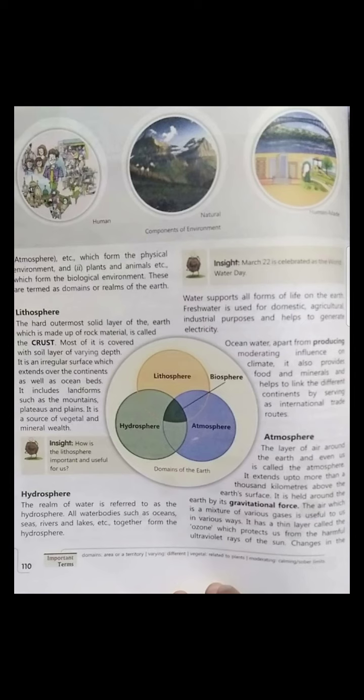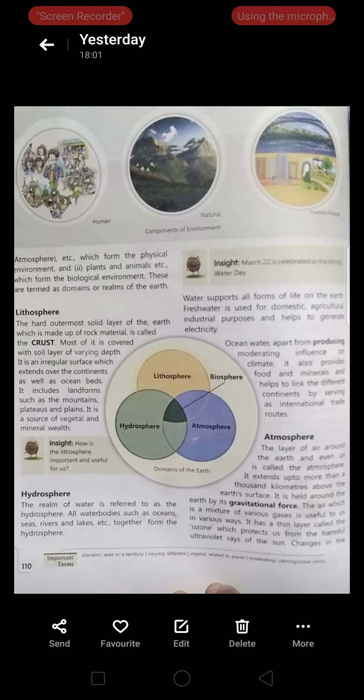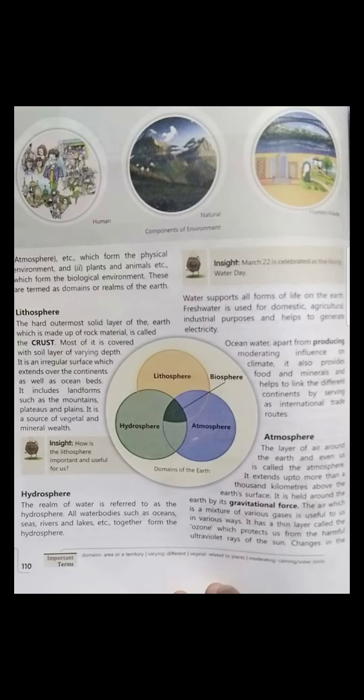Now first we will talk about the lithosphere, meaning land. Land has three layers. The hardest, outermost layer of the earth is made up of rock material, meaning all the rock materials there. Most of it is covered with a soil layer of varying depth. You can find the Deccan Plateau, Madhya Pradesh, Karnataka, Maharashtra, all under the rock materials.